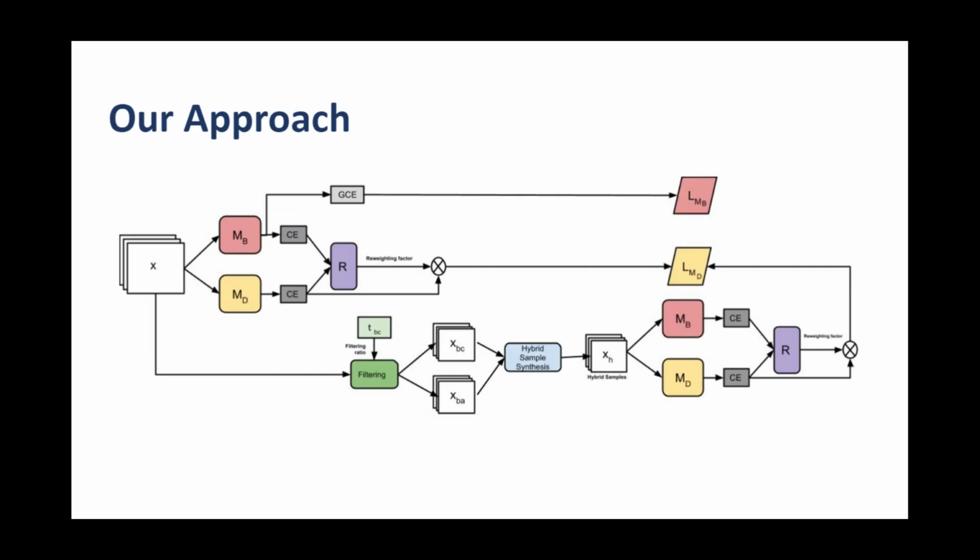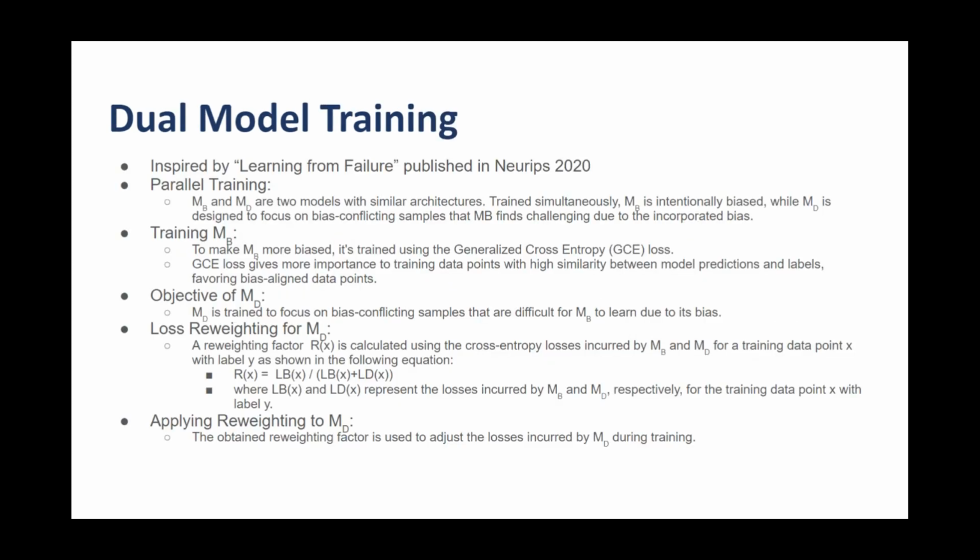So this is an overview of our approach, and extended details can be found in the research paper. The first component is dual model training, which has been inspired by the learning from failure paper published in NeurIPS 2020. It involves parallel training in which models MB and MD are two models with similar architectures trained simultaneously. MB is intentionally biased while MD is designed to focus on bias conflicting samples that MB finds challenging due to incorporated bias. To train MB, generalized cross entropy is incorporated, which gives more importance to training data points with high similarity between the model predictions and labels.